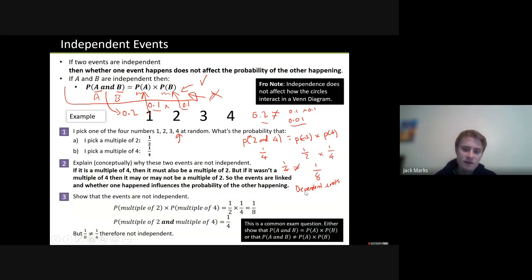This is a very, very common exam question. It's quite common that you will have to pick the A and B piece from inside the overlap of a Venn diagram, and then you will have to multiply A and B together and show that it is or is not equal to what is in the diagram. That's a very common question.